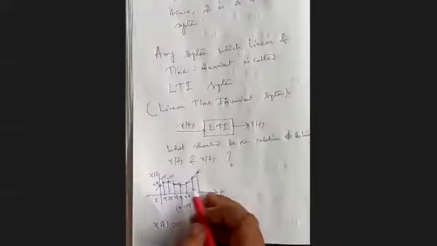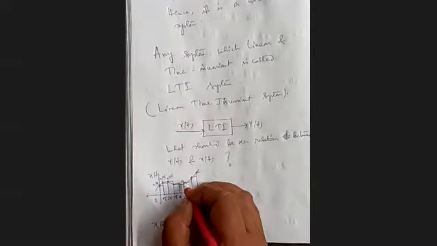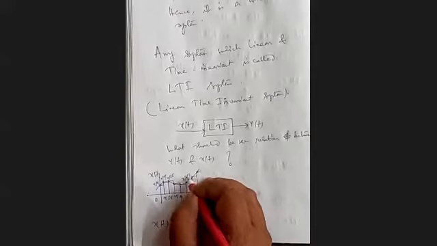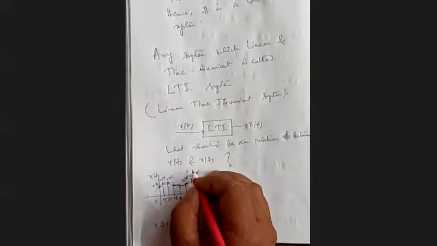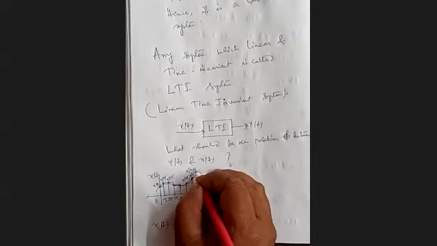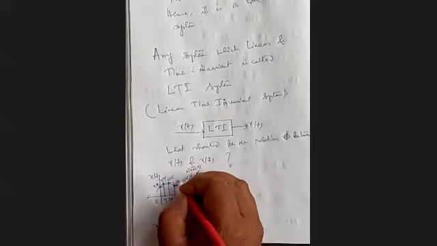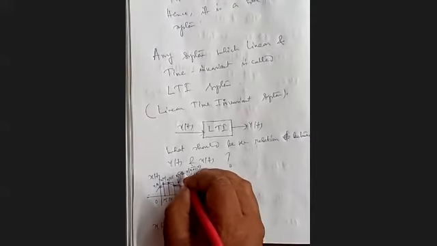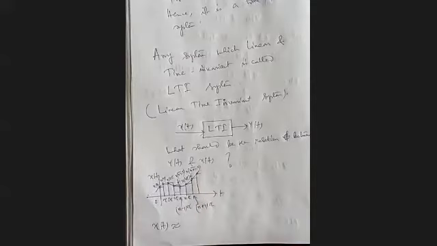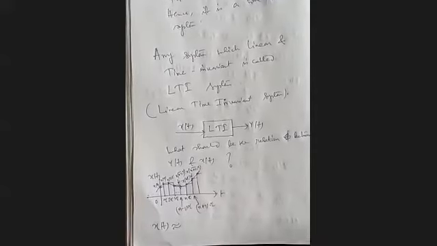This one, 2 tau. Similarly, this value is x n tau. That value is x n plus 1 into tau. And that value is what? X n minus 1 into tau. So different things we are getting, different points.